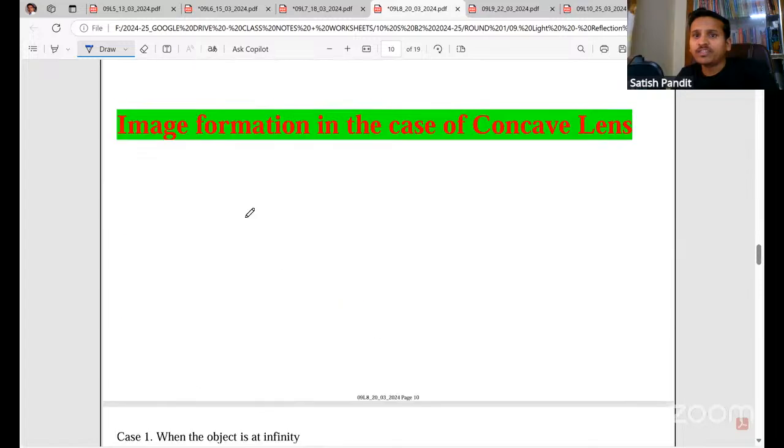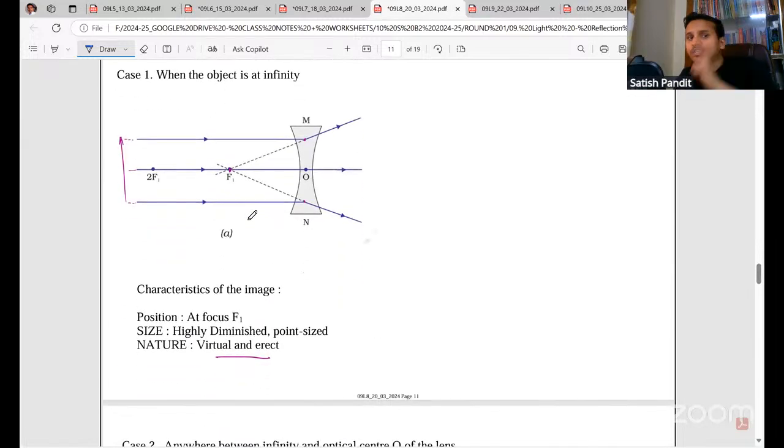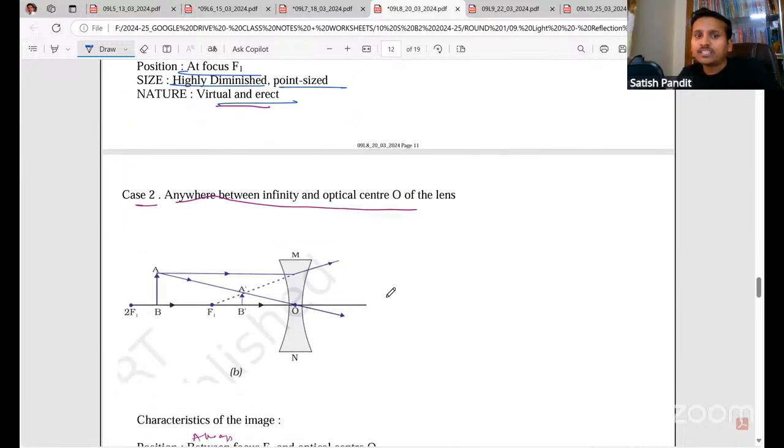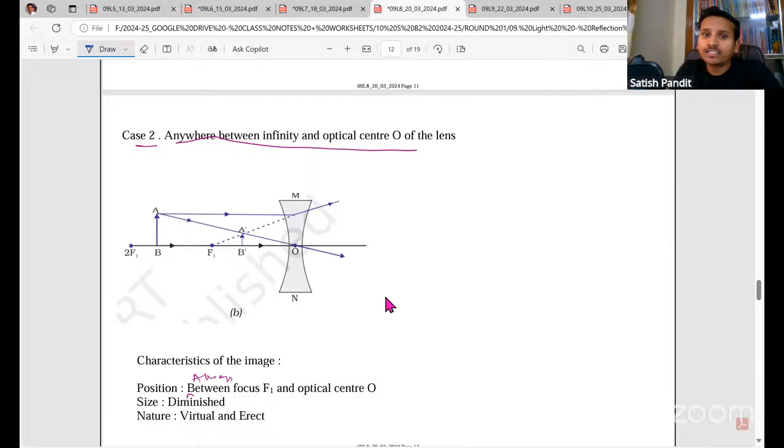Next is image formation in case of concave. So in concave, only two cases are there. When the object is at infinity, so the rays are going to diverge. They're going to meet here. So the image is going to be highly diminished. It is point size. It's virtual erect at focus F1. Okay. Next, when the object is anywhere between the optical center and infinity, image is going to be formed between optical center and focus.